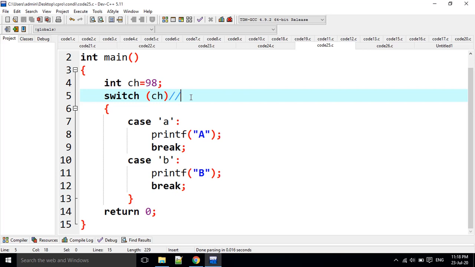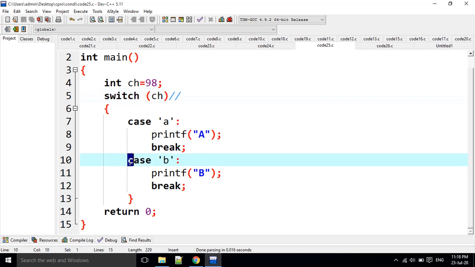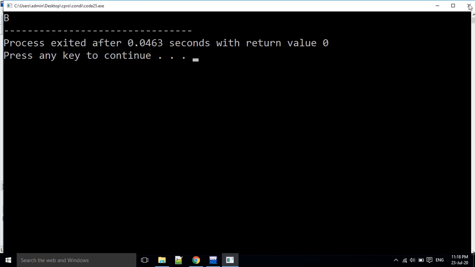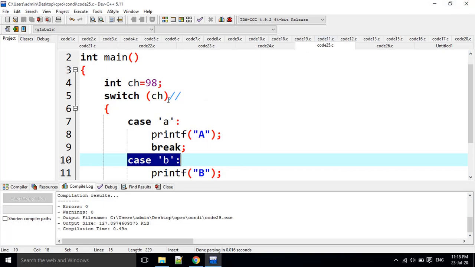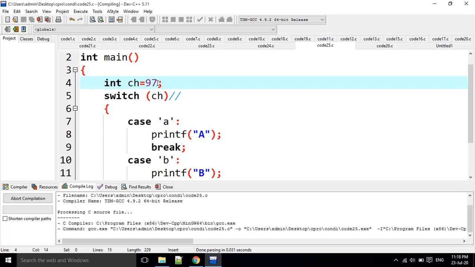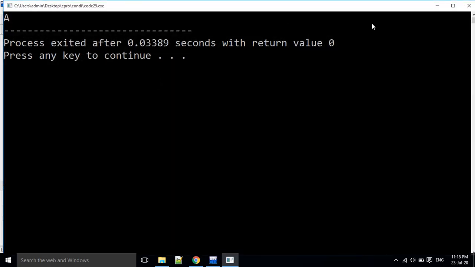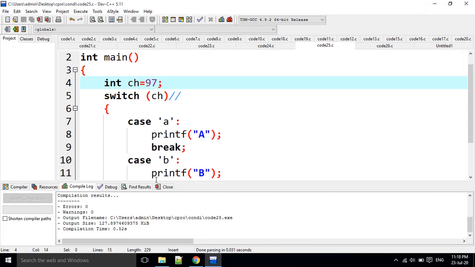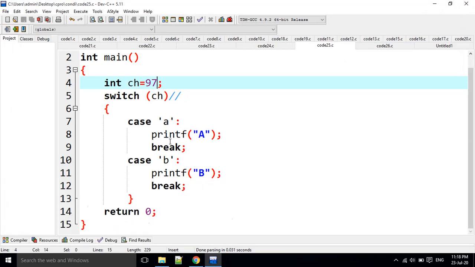What is the ASCII value of B? That is 98. Then it automatically goes to case B here, and it prints capital B. For example, if I change this 98 to 97 and execute it, it is going to print case of A. Here it is checking the ASCII values.